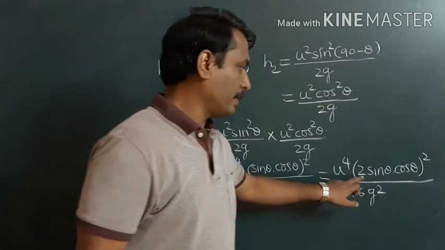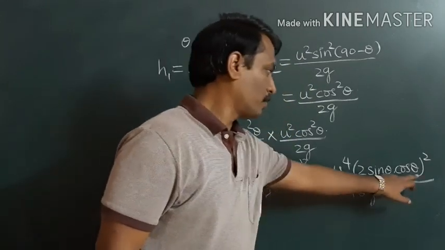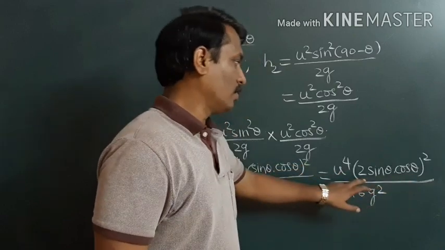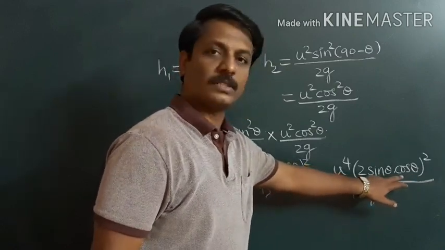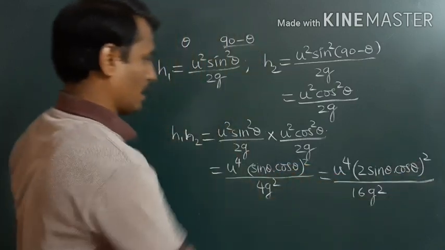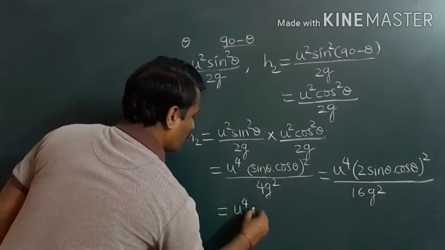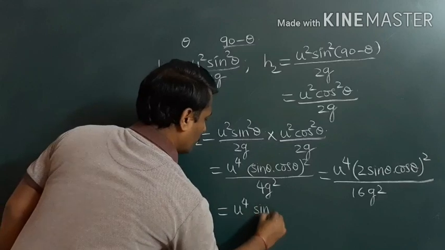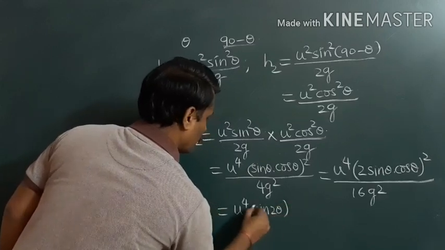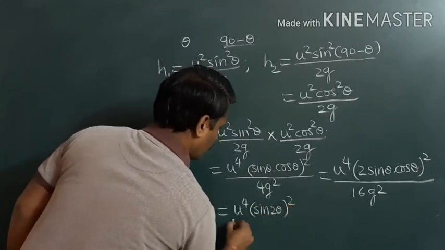Why did I multiply with 2 here? Because to bring it to a standard form. You know that 2 sin theta cos theta is equal to sin 2 theta. Therefore it becomes u raised to 4 sin square 2 theta divided by 16g square.